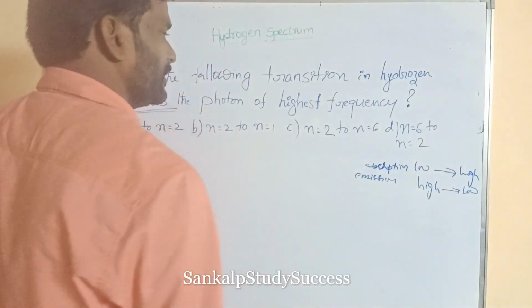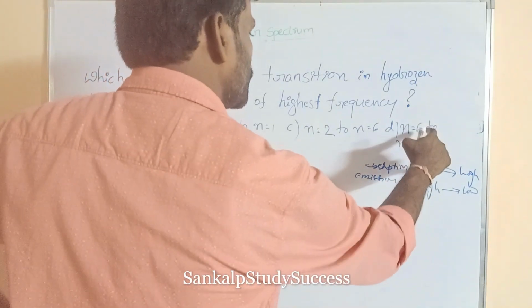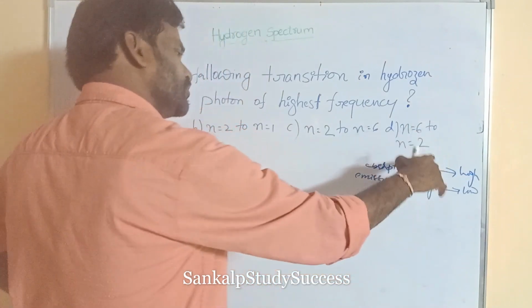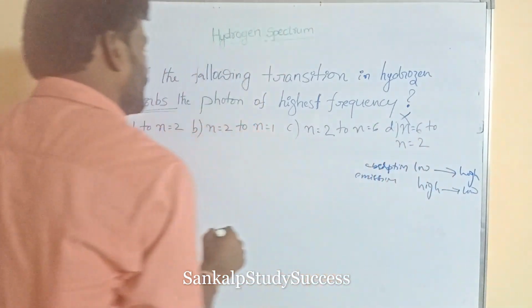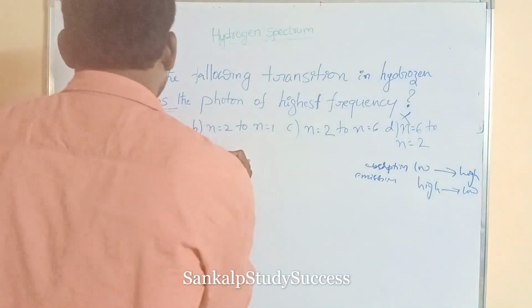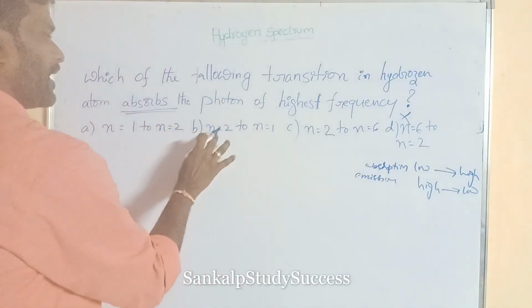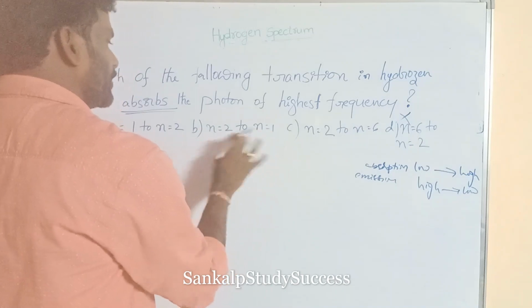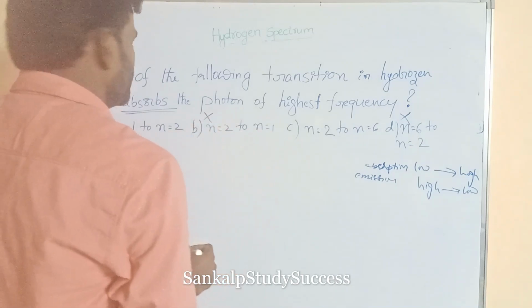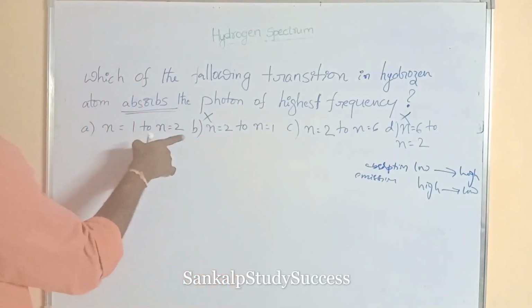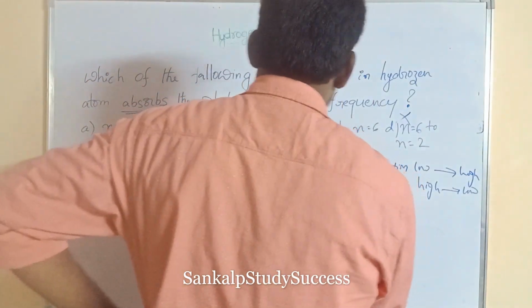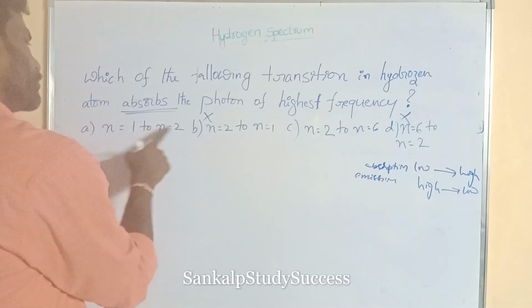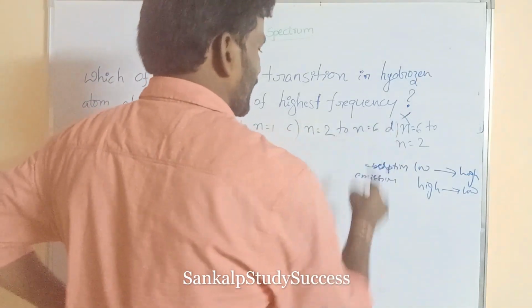So in these answers, eliminate one by one. This is 6 to 2, which is high to low. This is emission, and this is also high to low, also emission. This is n is equal to 1 to 2, and n is equal to 2 to n is equal to 6. So these are low to high.